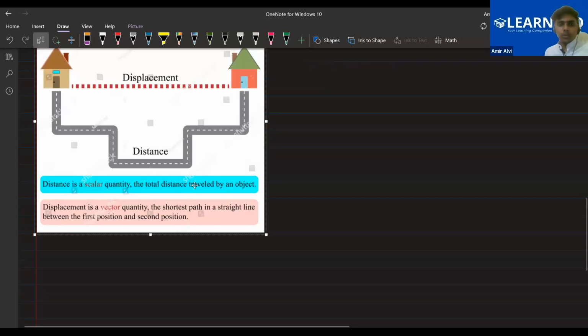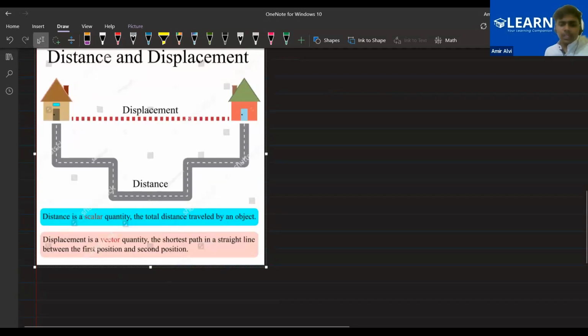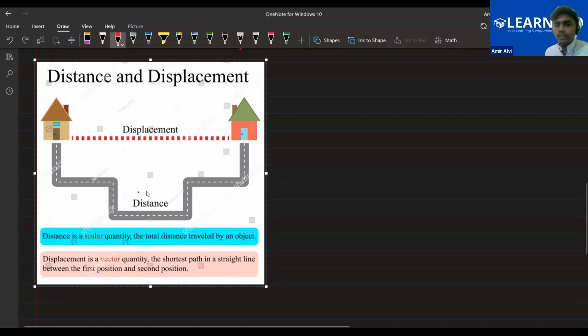Okay, everyone. You can see in this figure that this is your home and this is your friend's home, suppose. You have to go to your friend's home. You have two options: either you go by road, which is a longer path, or you use a shortcut that is straightly connected to your friend's home and your home. If you go through this path, it will be considered as distance, because this is the actual path. Yes or no, everyone? This is the actual path.